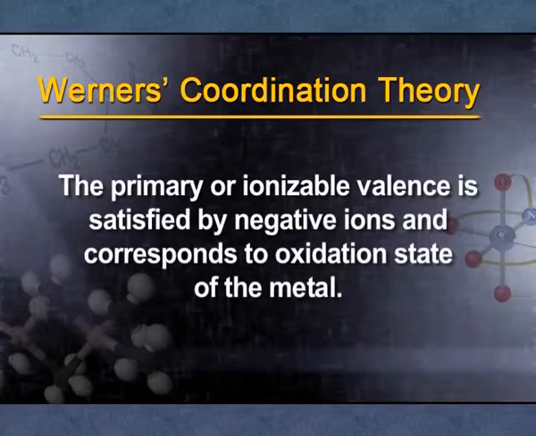Second important point: in modern terminology, primary valencies correspond to the oxidation number of the central metal ion. If you know the number of primary valencies, you can easily find out the oxidation state of the central metal ion. Since they are not present inside the coordination sphere, geometry cannot be decided on this basis, or you can say they are non-directional in nature.